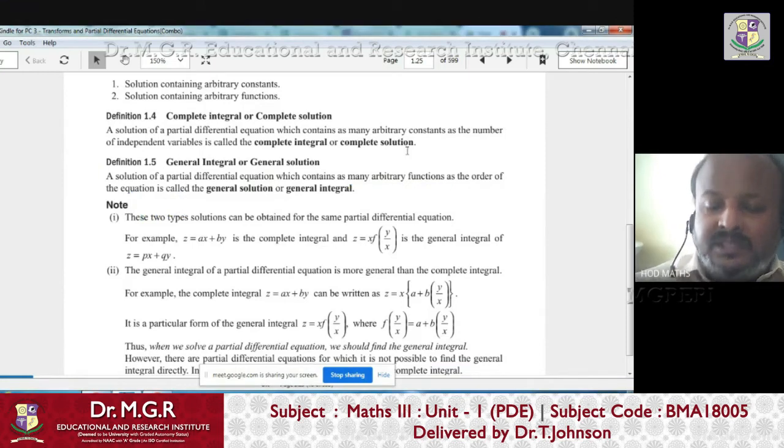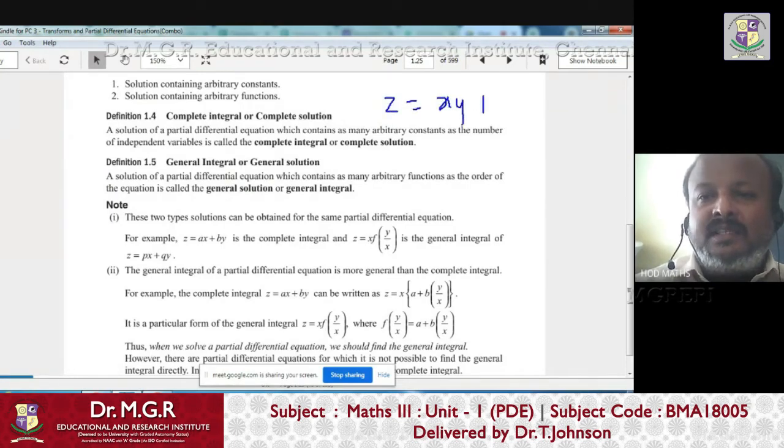Right. You just remember, last class we solved this type of problem: z equals xy plus some function of x plus y. Can you remember?